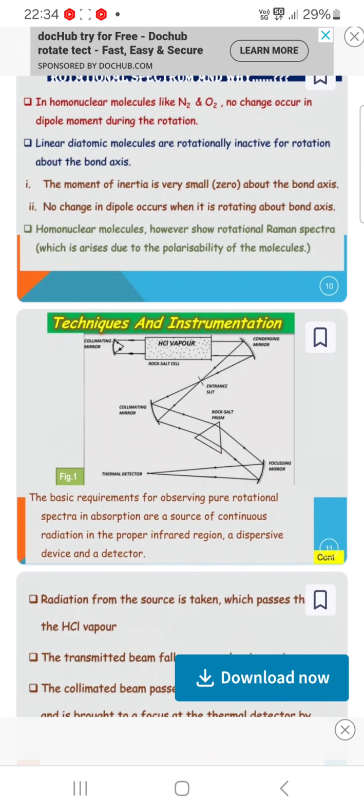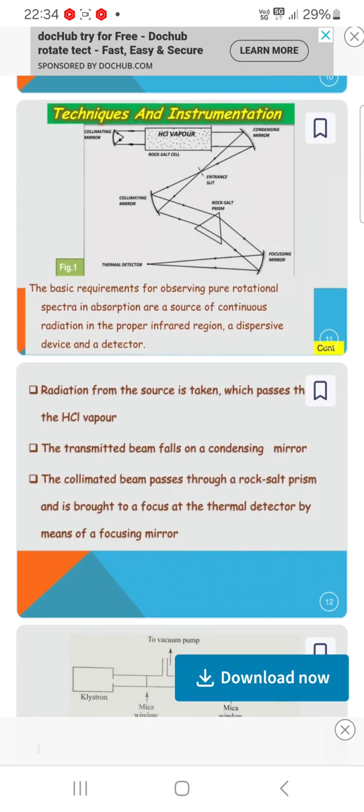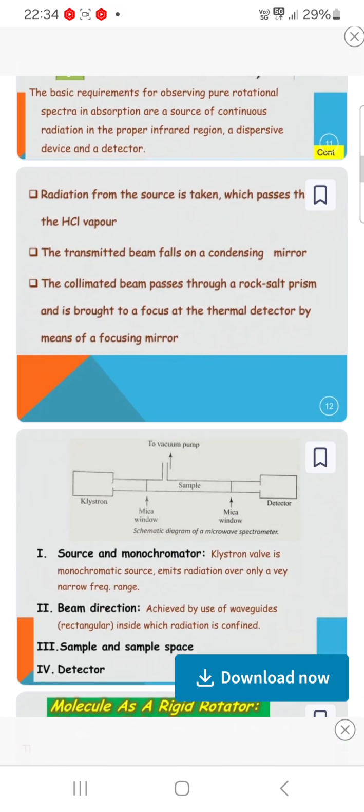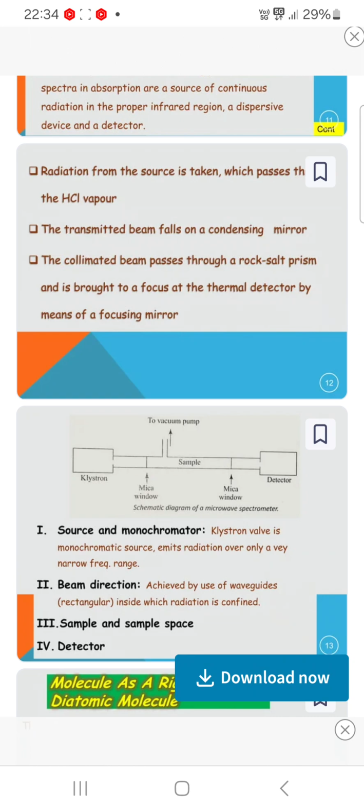Now, technique and instruments. The basic requirement for observing pure rotational spectra is a source of continuous radiation in the far infrared region, a dispersive device and detectors. Radiation from the source is taken, which passes through the HCl vapor. The transmitted beam falls on a condensing mirror. The collimated beam passes through a rock salt prism. It is brought to a focus at the thermal detector by means of a focusing mirror. You can see the schematic diagram.